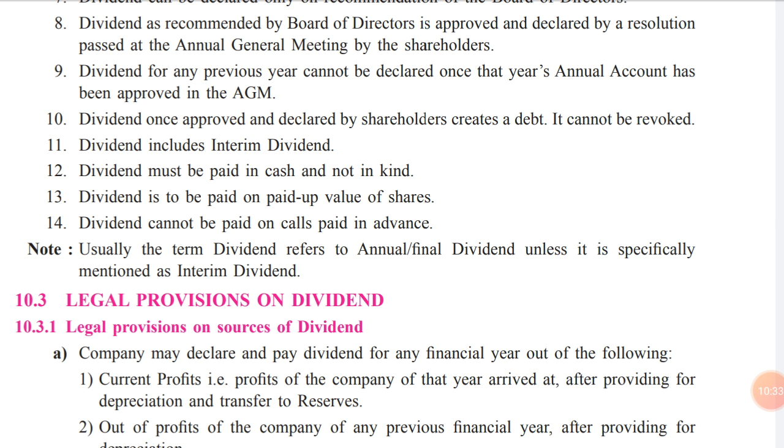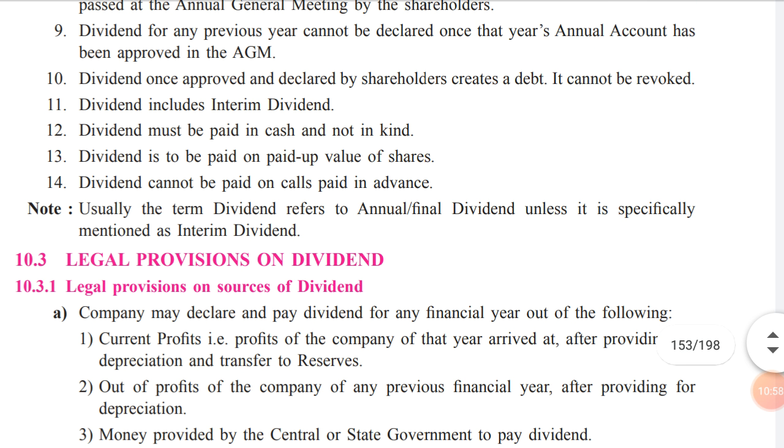It becomes a liability for the company. At any cost the company has to make the payment of such amount to the shareholders. The company cannot revoke the decision. If the board of directors revokes the decision, then they will be penalized for that.